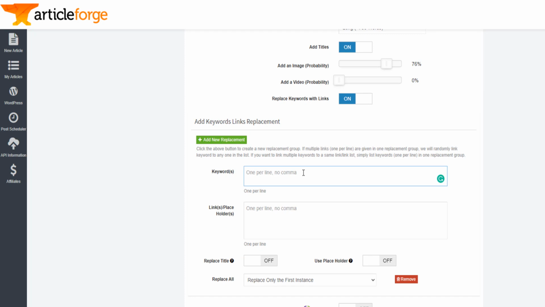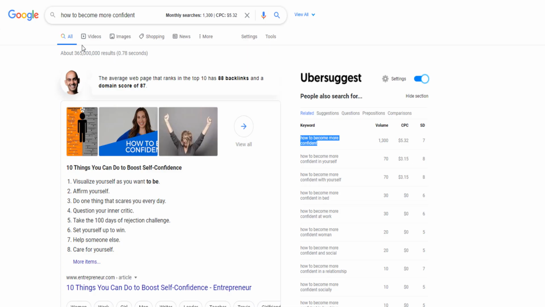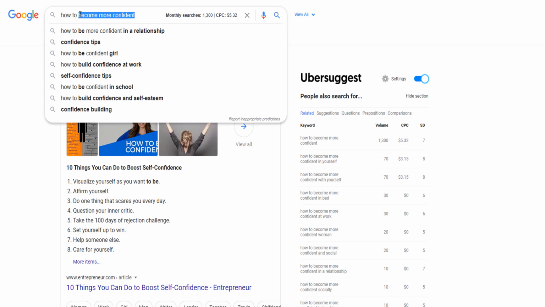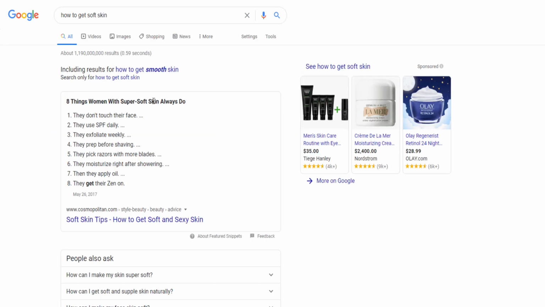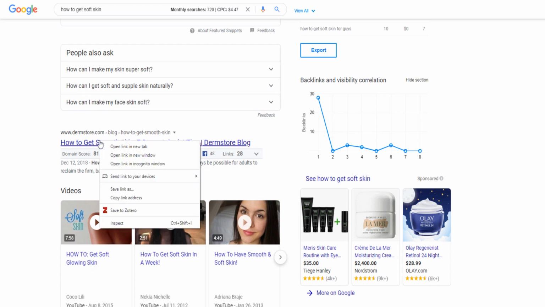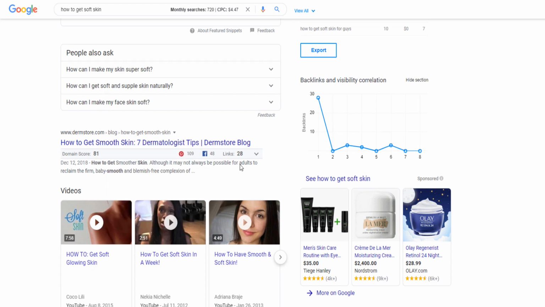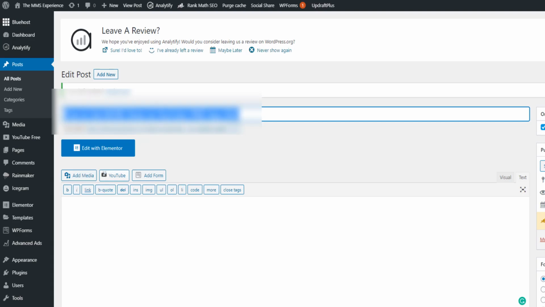first I want you to use this soft skin keyword as anchor text for the external link. So for example, if you come here on Google and you type here how to get soft skin, now you copy, for example, the external link, copy link address, and you add it here on Article Forge.